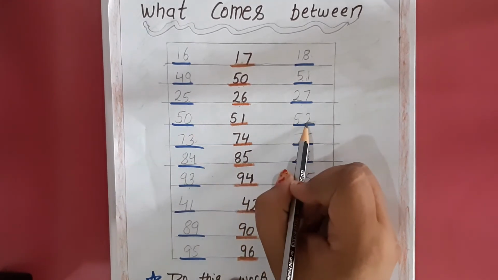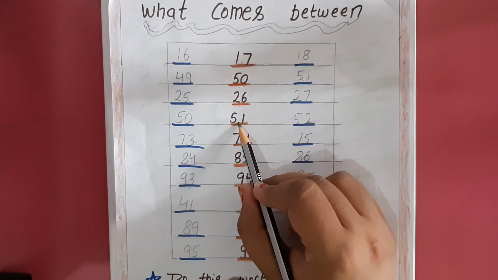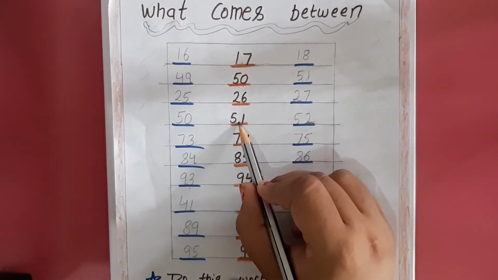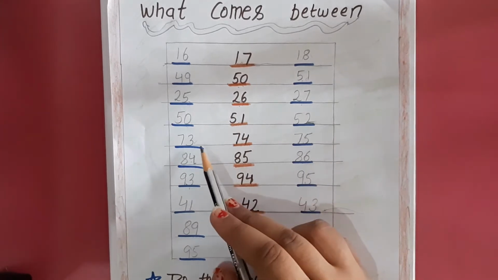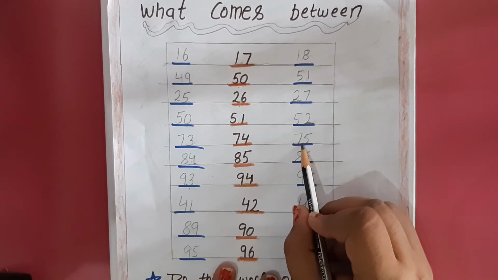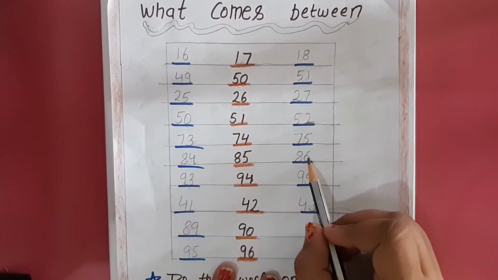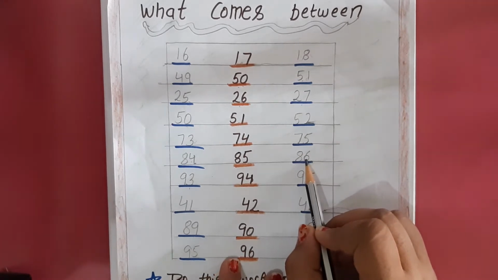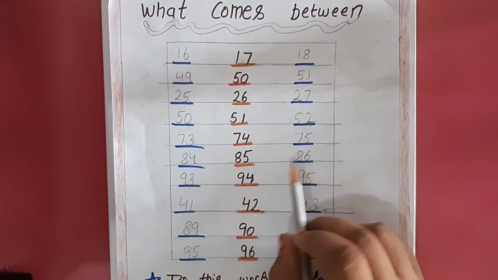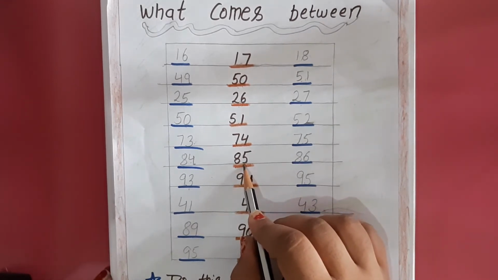50 and 52 both numbers are given. What will come in between both the numbers? That is 51. Like here 73 and 75 both numbers are given. What will come here? That is 74. Now 84 and 86 both numbers are given. Then what will come in between both the numbers? That is 85.